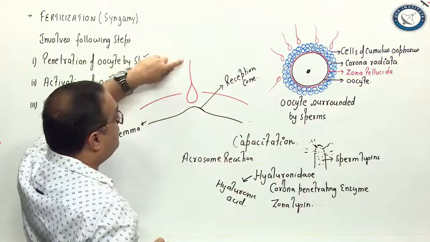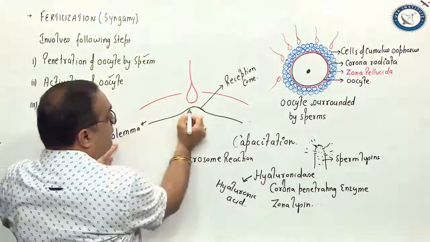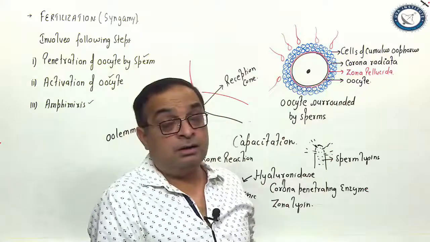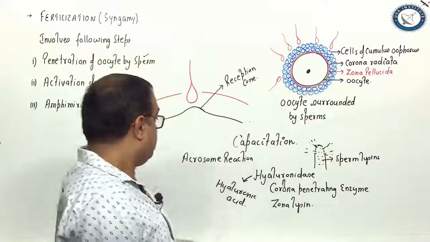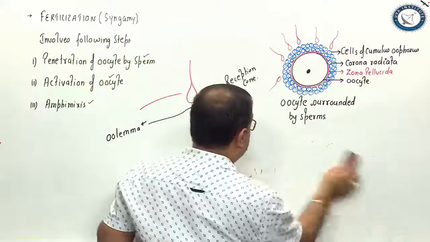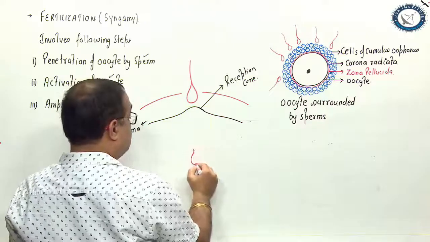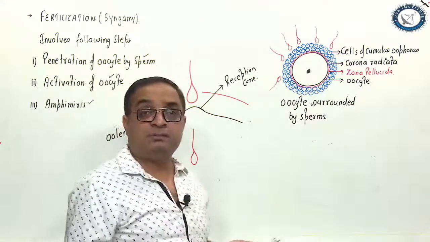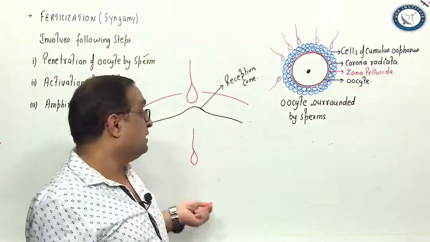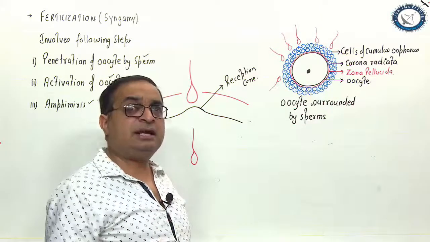The sperm, having penetrated the zona pellucida, is approaching the oolemma. The oolemma rises slightly upwards to form the reception cone. The plasma membrane, that is the oolemma, fuses with the membrane of the sperm, and the sperm enters into the oocyte. Please remember, in mammals, including humans, the entire sperm enters into the oocyte. In certain organisms like echinoderms, sea urchin, only the head and the middle piece enter, but in mammals, including humans, the entire sperm enters into the oocyte. Sometimes the tail may be left out, otherwise the entire sperm enters.